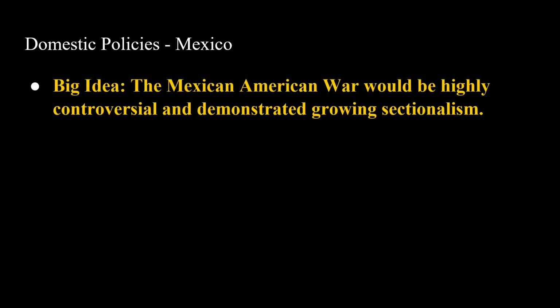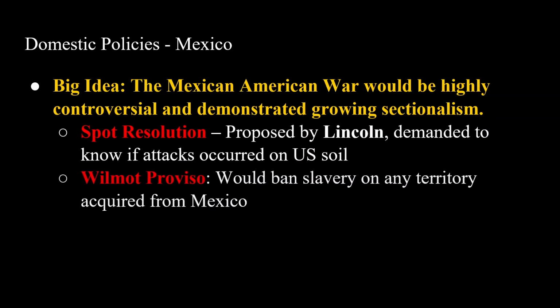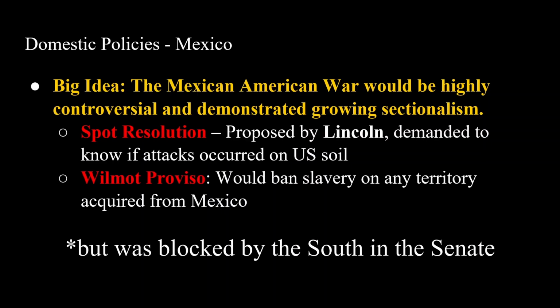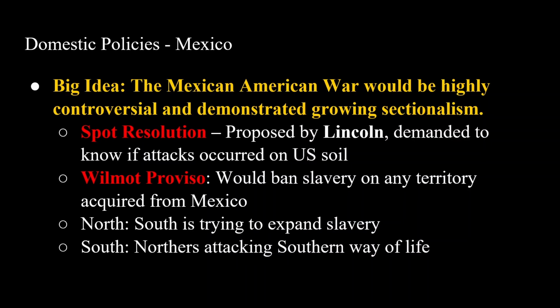The big idea is that the Mexican-American War is going to be highly controversial and demonstrated growing sectionalism. Some believe that the US deliberately provoked Mexico into a war. In the Spot Resolution, Lincoln demanded to know if attacks actually occurred on US soil. The Wilmot Proviso would ban slavery on any territory acquired from Mexico. The North saw the South's support of the war as a way to expand slavery and circumvent the North, while the South saw the North's opposition to war and slavery as an attack on Southern way of life. So we definitely have growing sectionalism.